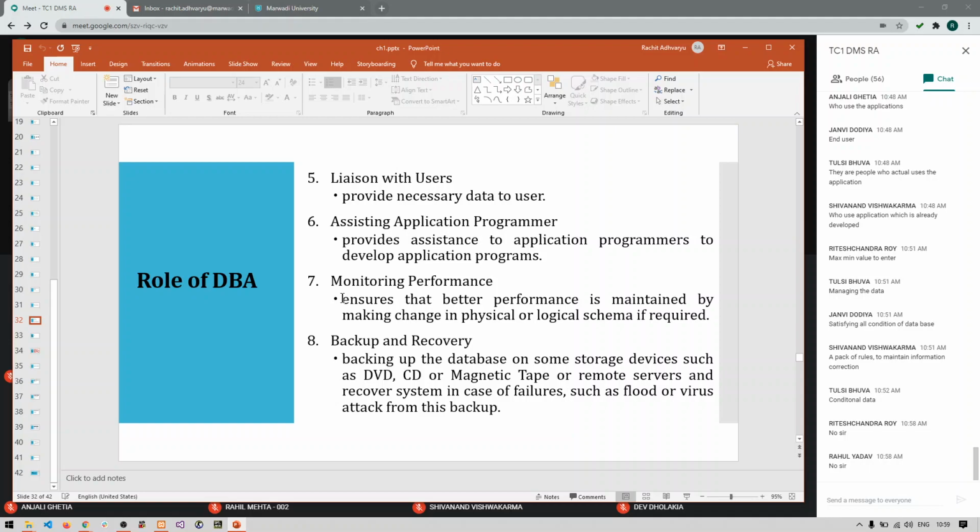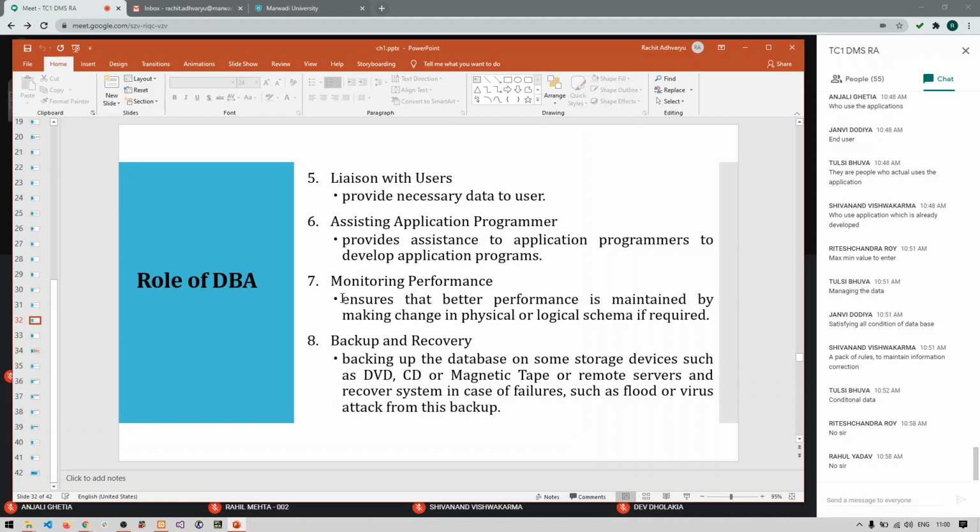Then comes monitoring the performance. The task of the DBA is to monitor the performance. So it will check whether the database is working smoothly, and whether the operations, queries or requests the database is getting are being responded to in a proper way. The performance of the overall database will be monitored by the DBA.